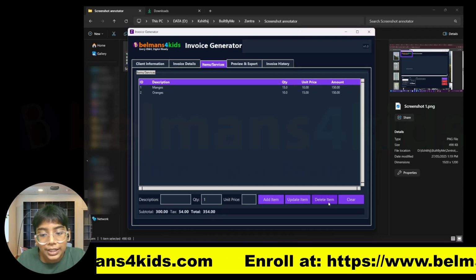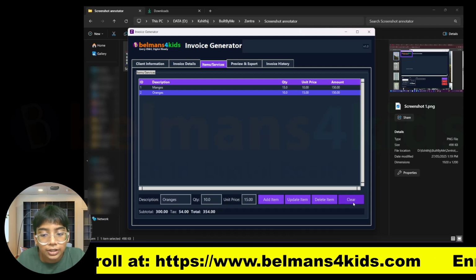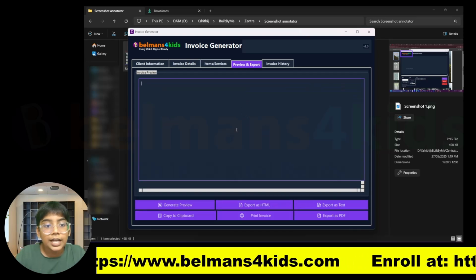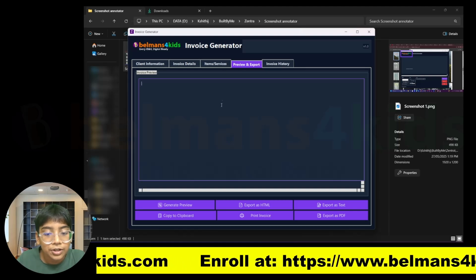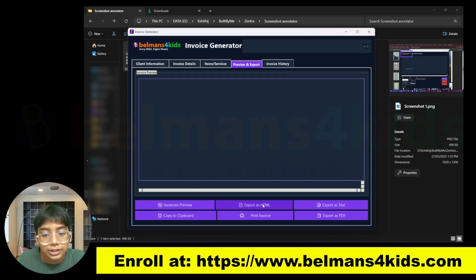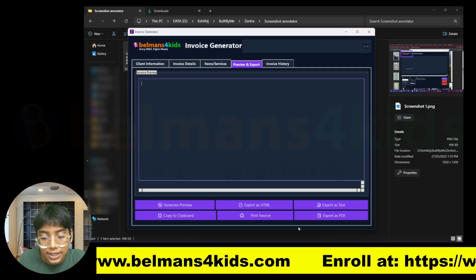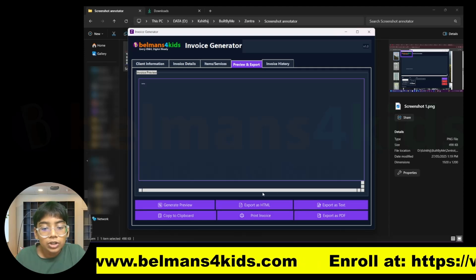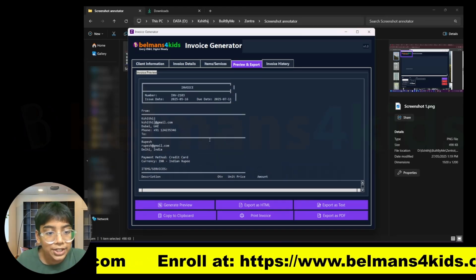Now if you want to delete an item, you can just press on it and delete, and if you want to clear everything, you can press on this button here. And now you can go to the fourth tab over here, which is preview and export. Over here you can generate a preview, export as HTML, export as text, copy to clipboard, print the invoice or export as PDF. So let me just press on generate preview, and you can see it generated a preview with